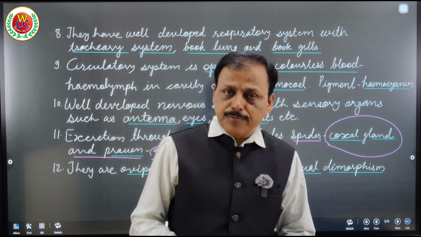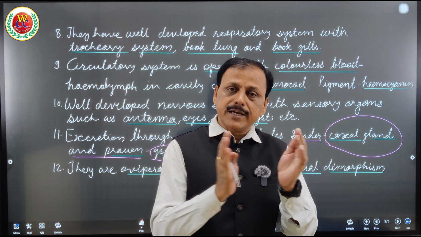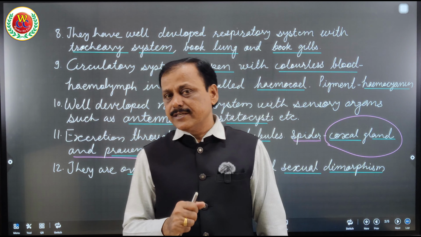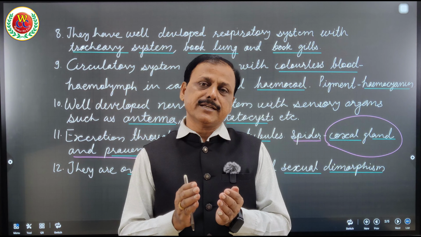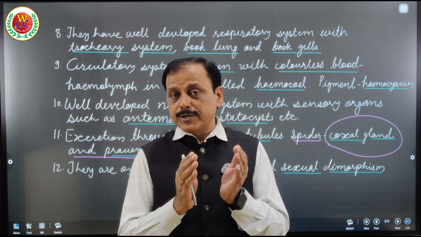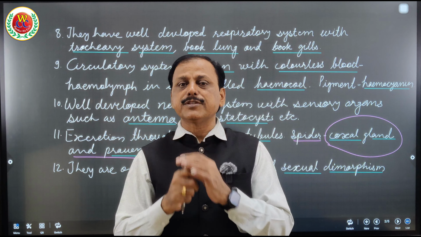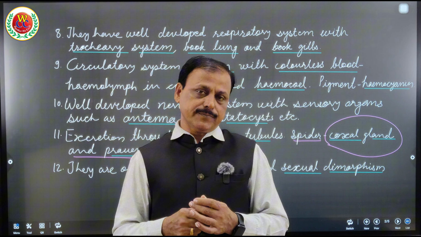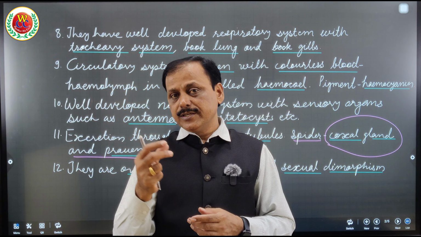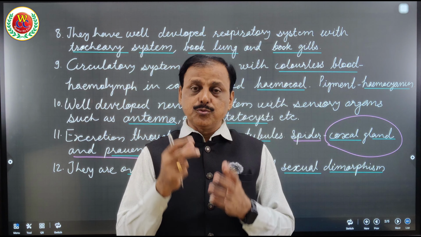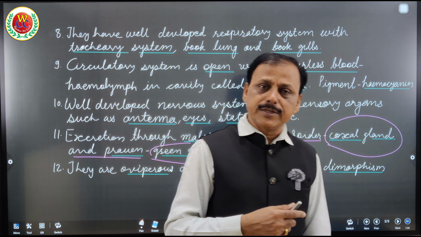So they have well marked sexual dimorphism. That means male and female insects can be easily recognized, and they have internal fertilization and external development, because after fertilization they lay the zygote into the cocoon. Most insects form a strong cocoon, as you know in silkworm, and in cockroach they have the ootheca, which bears the zygotes that further develop into young ones.